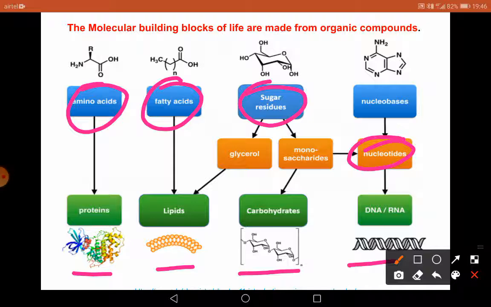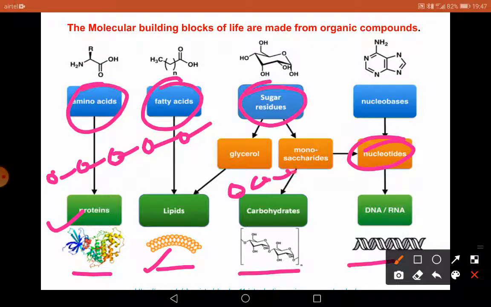And these monomers join together to form polymers, right? Amino acids join together to form a polypeptide. Fatty acids join together to form a lipid. This is a representative image. And sugar residues, so glucose monomers join together to form a large polysaccharide. And similarly, the nucleotides join to form a polynucleotide, which we call DNA or RNA.